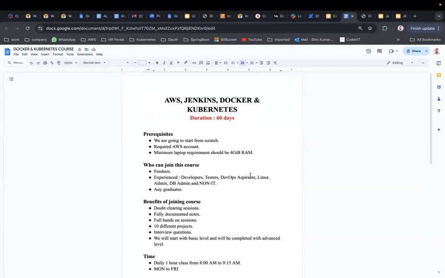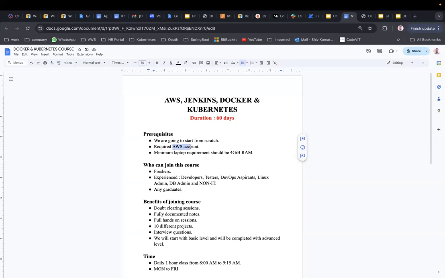Now, the only prerequisites for you to join this course are an AWS account as well as a 4 GB RAM laptop, because we are going to practice everything, Docker, Jenkins, Kubernetes, and AWS, in the AWS account servers itself. I will explain how to create an AWS account and what details you need to provide. And please remember, for 1 year it is free, and there is a certain limit for that free trial. You need to fall under that limit so that it will be free.